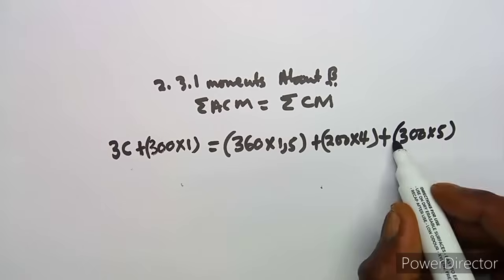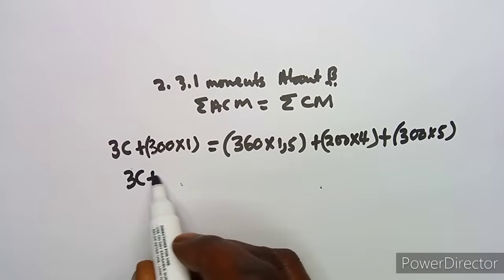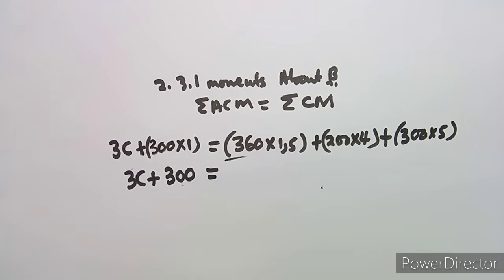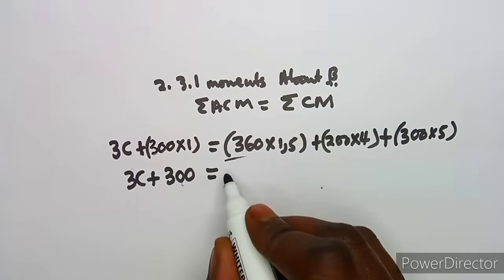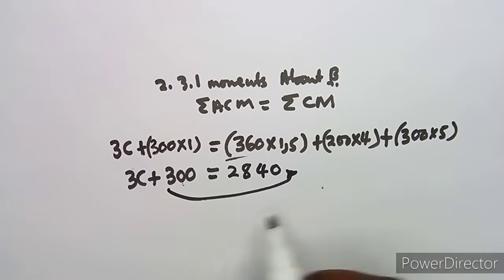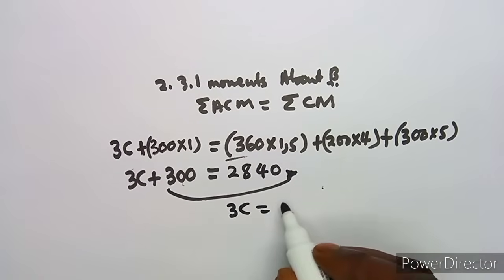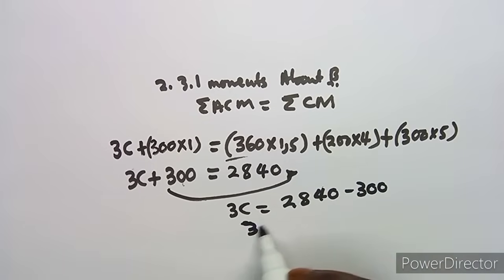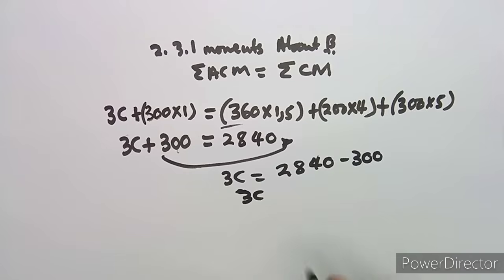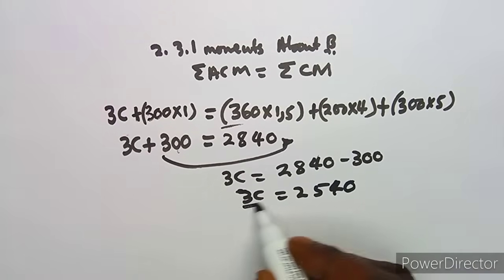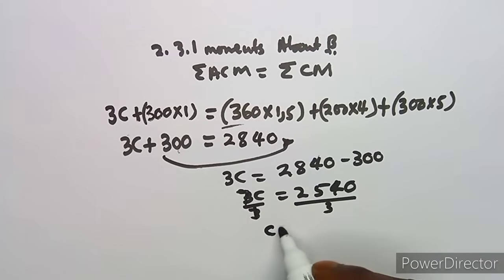All right, so that's what you're going to have in this case. So combining these together, this is going to be 3C plus 300. Then definitely we have to combine what is on the right hand side, which is going to give us 2,840. If we do this properly, then transpose this, it's going to be a negative. So 3C is going to be 2,840 minus 300, which is going to give us something like 2,540. All right, so divide by 3 both sides, we can obtain our C.